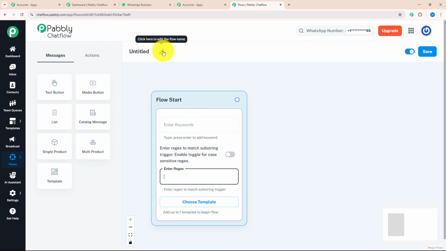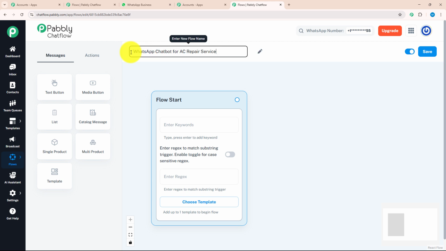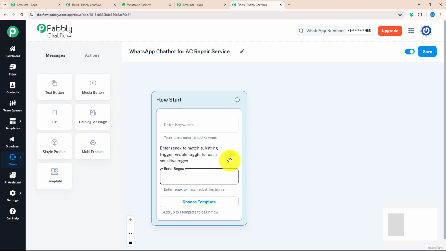For that, we need to give a meaningful name to this flow. As we are making this flow for AC repair service business, I will name my flow accordingly as WhatsApp Chatbot for AC repair service. After giving a meaningful name to my flow, I will start by putting a reject, which will understand what my customer is trying to say.